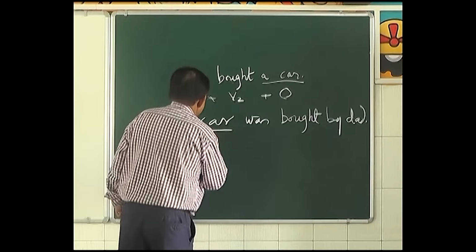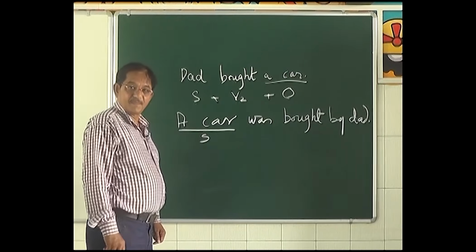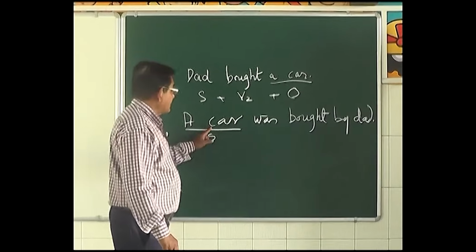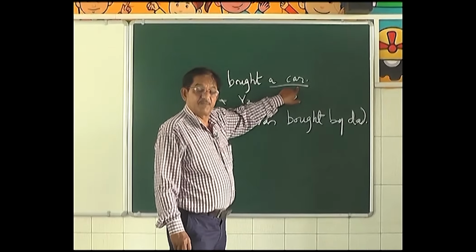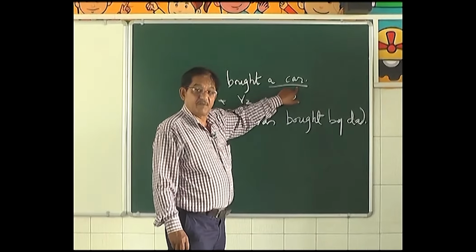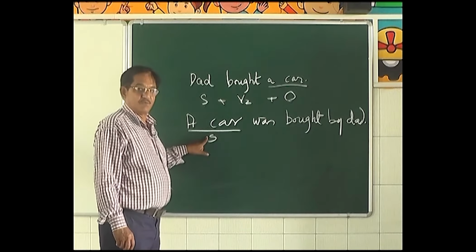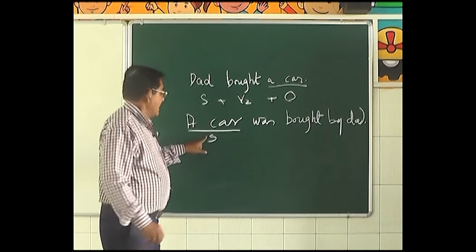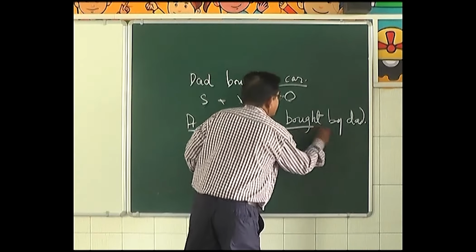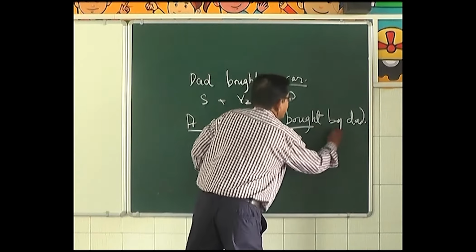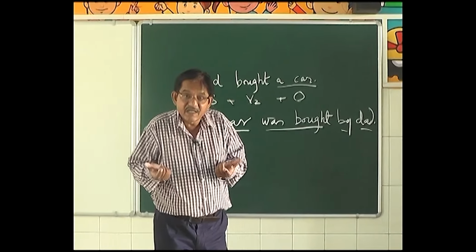Here the subject is car. This car was the object of the active voice. And we made that object the subject of the passive voice. Now, here, was bought by dad. Who performs the action? Who is the doer?